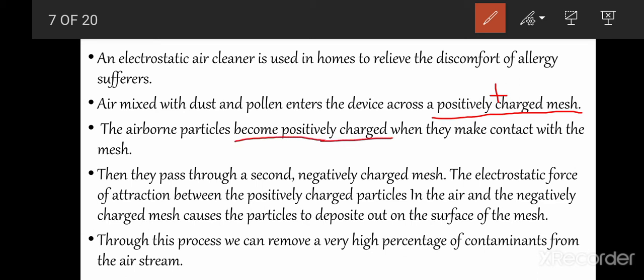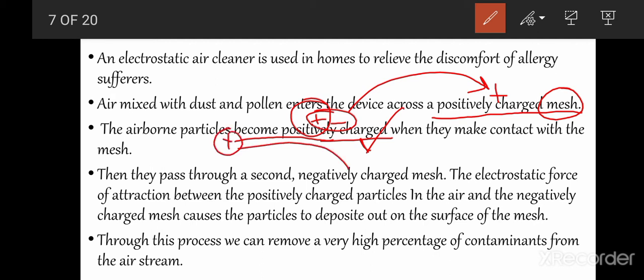Why? Because as they are neutral as a whole, they have an equal number of positive and negative charges. When they make contact with the positively charged mesh, their electrons will transfer to the positively charged mesh, and they will remain with only positive charge. So here they become positively charged. Then they pass through a second negatively charged mesh. As they are now positively charged, what will happen? They will get attracted towards the negatively charged mesh.